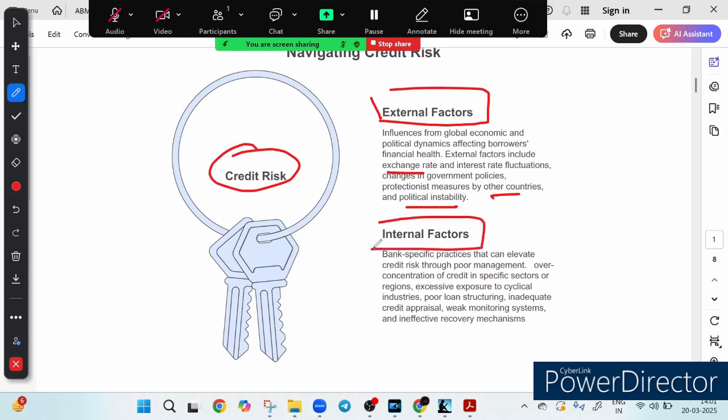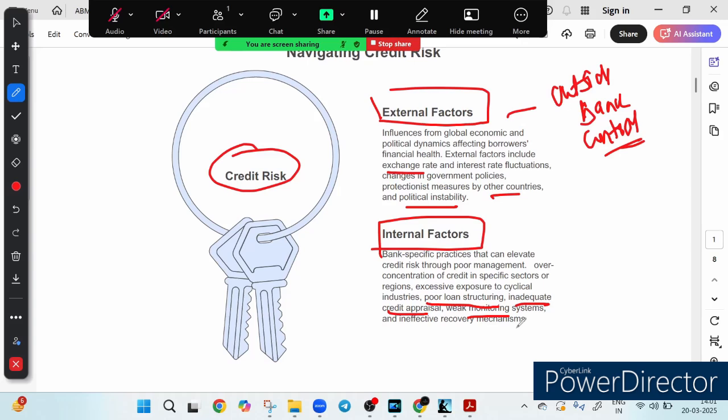And the second factor is called internal risk. These are within the bank's control. External risk means outside the bank's control, which the bank cannot control, right? And the internal factor is within the bank's control, for example, poor credit appraisal. Suppose the bank has done poor loan structuring, inadequate credit appraisal, excessive exposure to a specific industry, or a weak loan monitoring system, all heighten the risk.